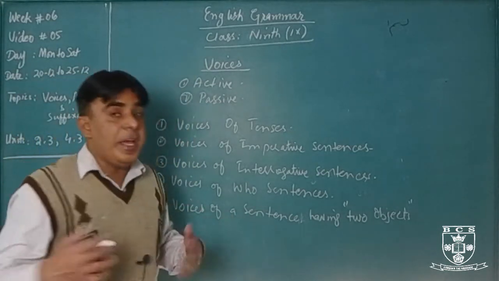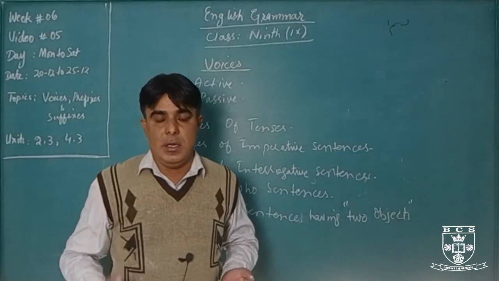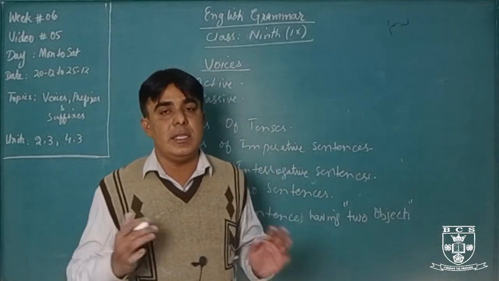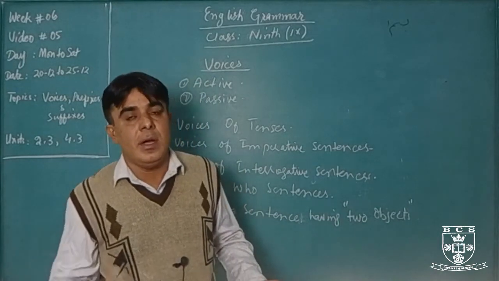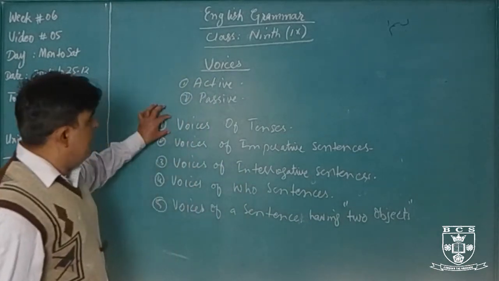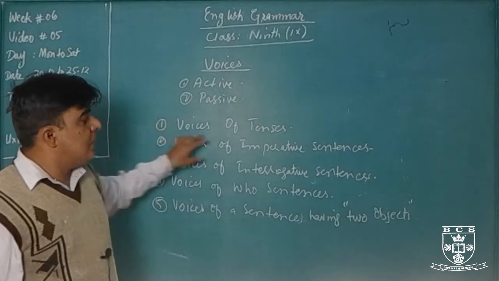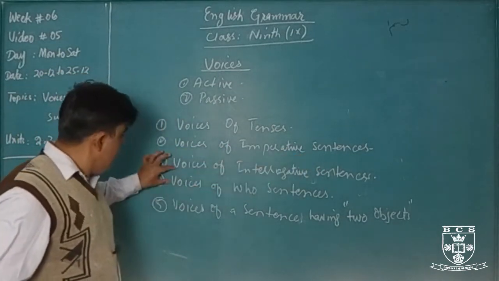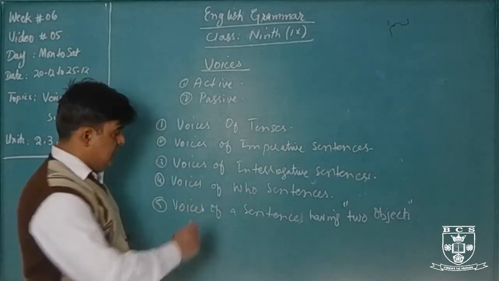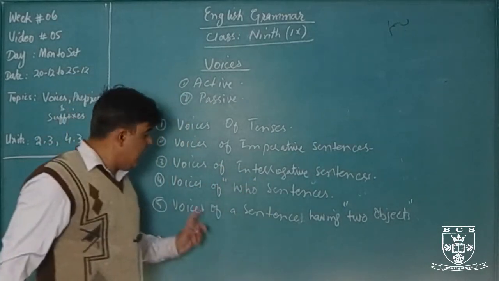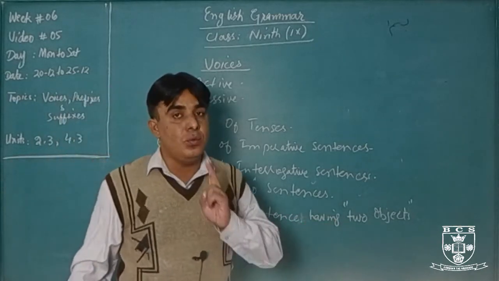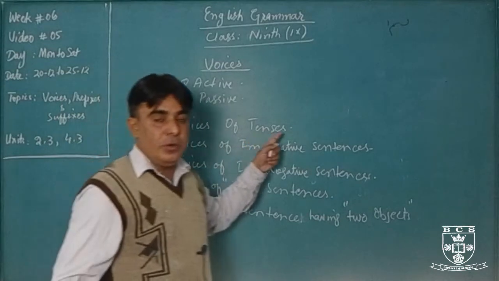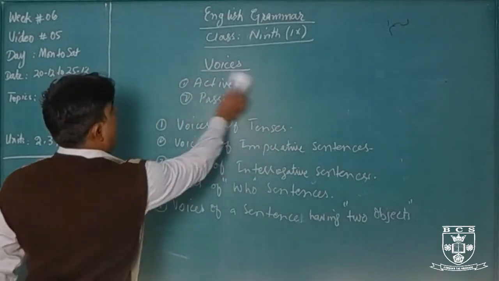These are the comprehensive kinds of the voices. If you learn these voices, then you will never try again to learn active voice and passive voice in your further classes. Voices of tenses, voices of imperative sentences, voices of interrogative sentences, voices of who sentences, and voices of a sentence having two objects. So we are going to start with voices of tenses.